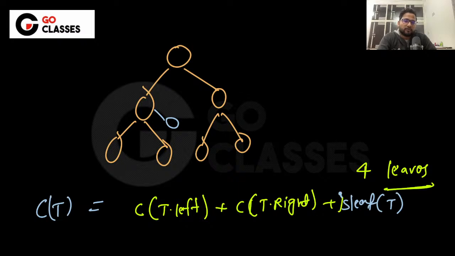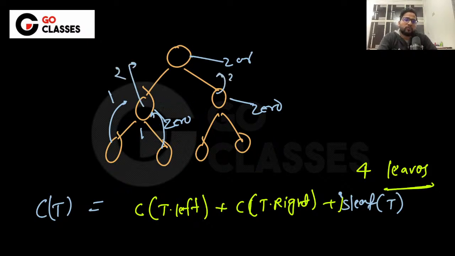So let me write 0. Edge leaf will return 0 for these two and this also, right? Left will return 1 for this, 1 for this, and edge leaf will return 0 for this. So totally it will say 2, right? It will also say 2. So similarly it will say 2 plus 2 plus 0, which is 4, the correct answer here. Okay, understood?